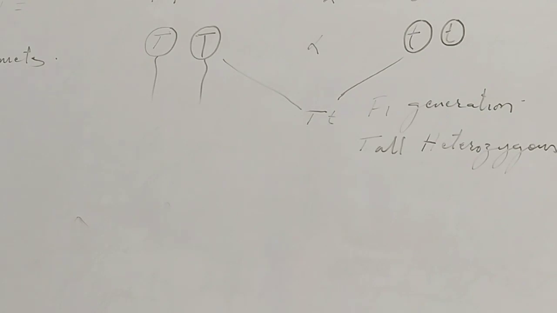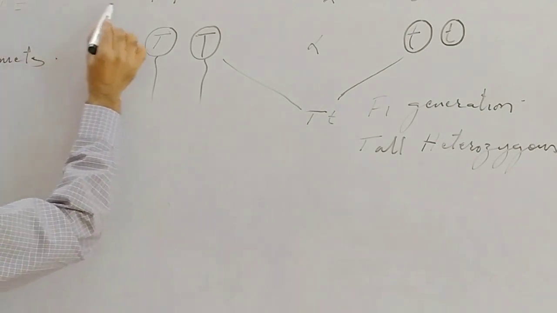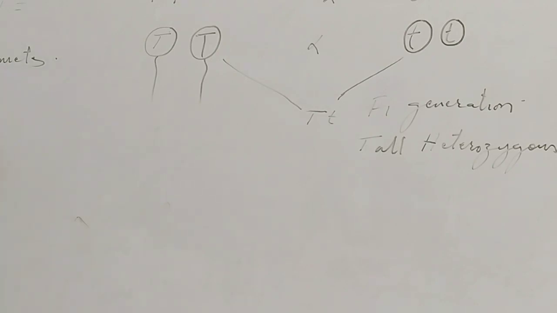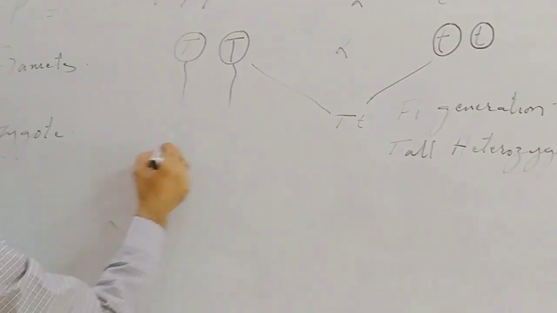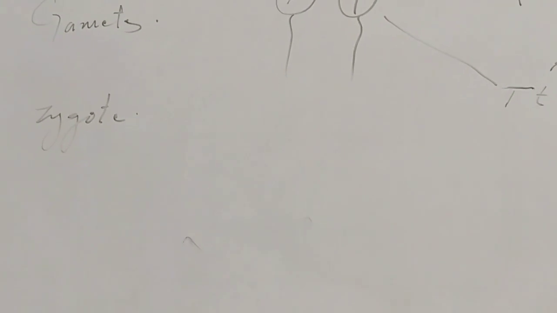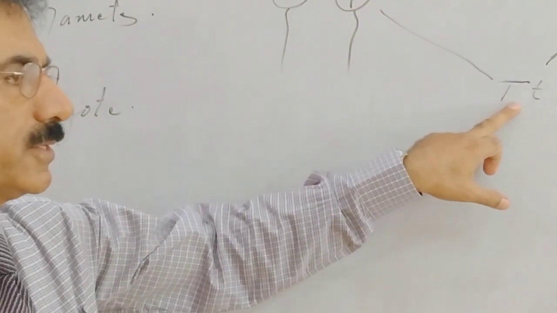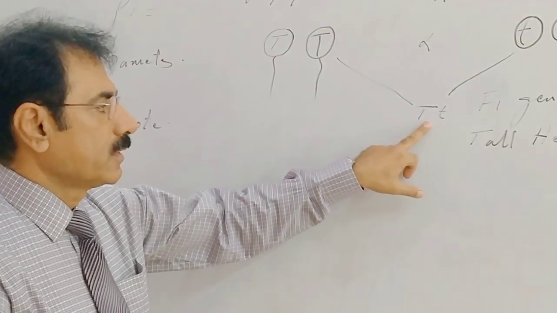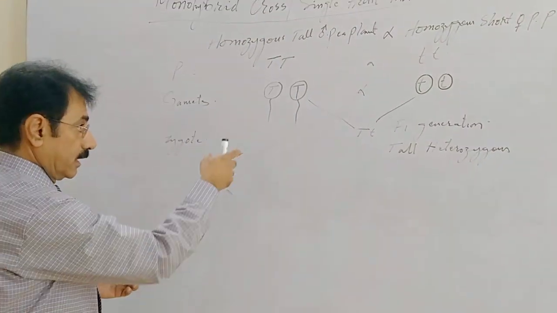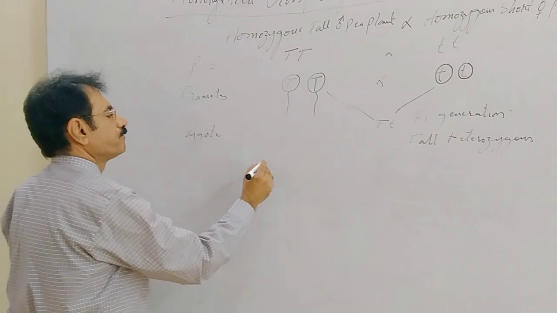And suppose these are the parents and these are the gametes, and this is called the zygote. In the first generation, or F1 generation, all tall plants are obtained, but they are heterozygous.